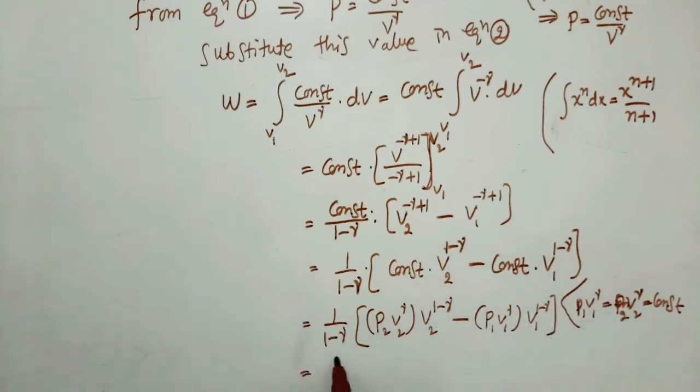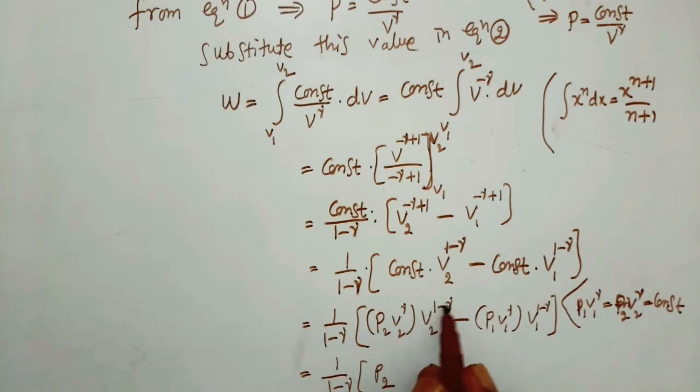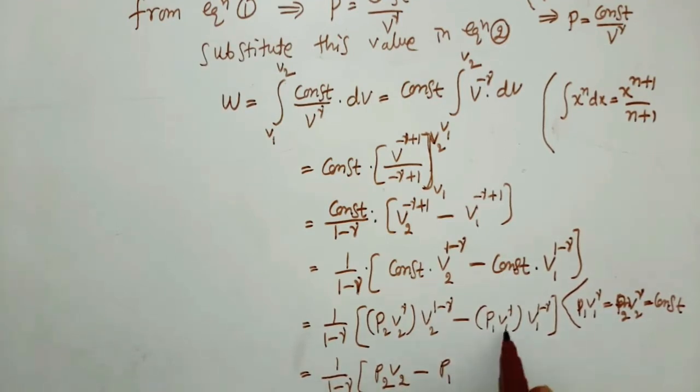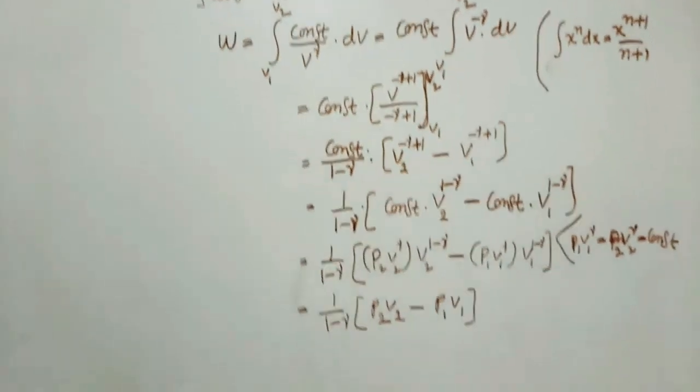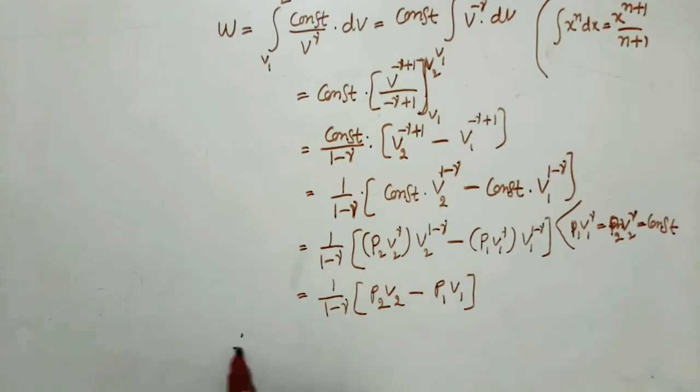So finally 1 by 1 minus gamma. So here P2, V2 to the power of gamma plus 1 minus gamma, gamma cancels. Finally we can get P2 V2 minus P1 V1 to the power of gamma into V1 to the power of 1 minus gamma, minus gamma plus gamma cancels. Finally, we can get P1 V1. So finally, it is W is equal.